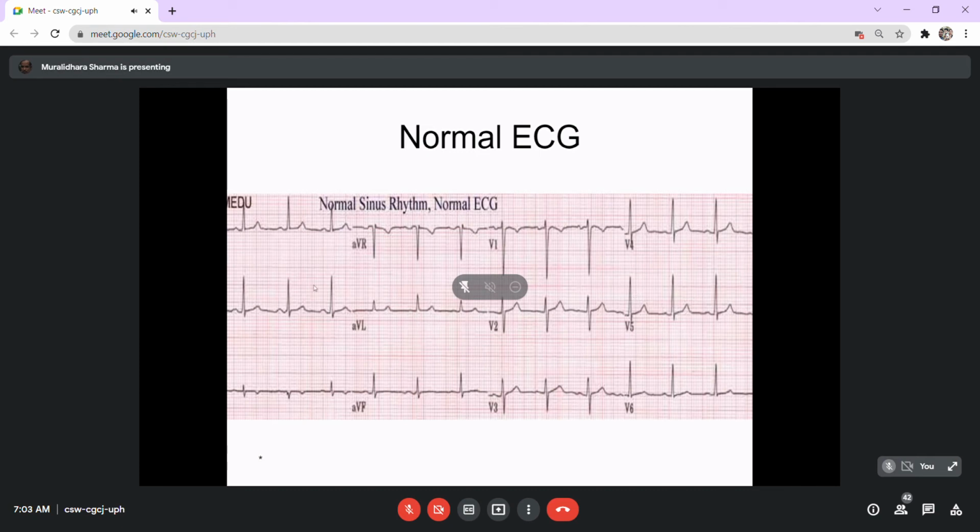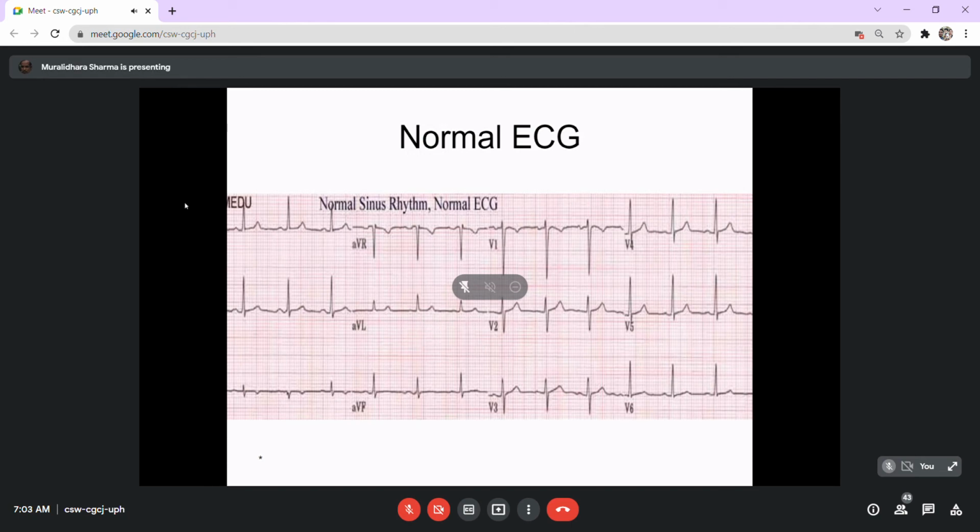Somehow in the image, the limb lead portion has been cut off when I put it into the slide. So when we say normal ECG, you will have the 6 limb lead recordings, and then the 6 chest recordings, and hence you will always have a 12-lead system, which is the usual ECG.